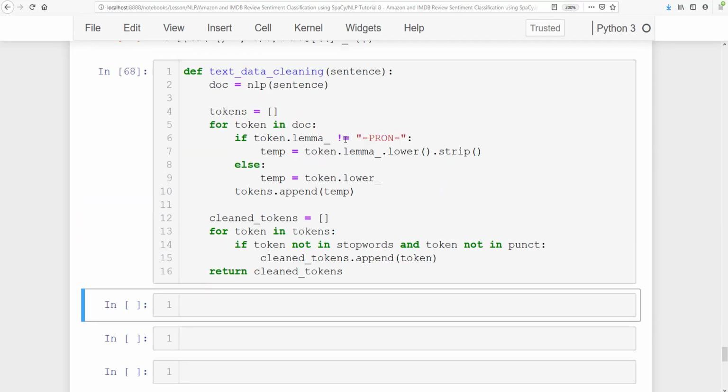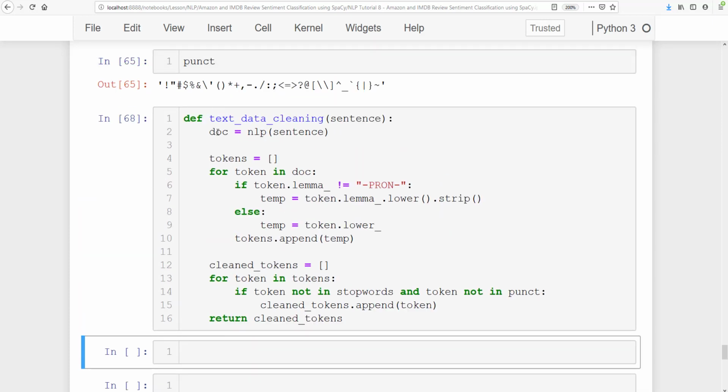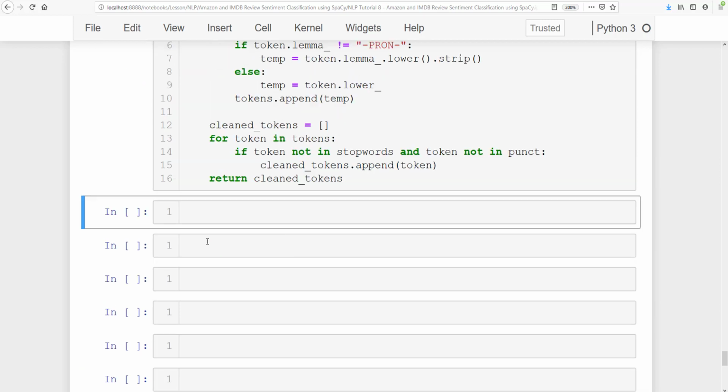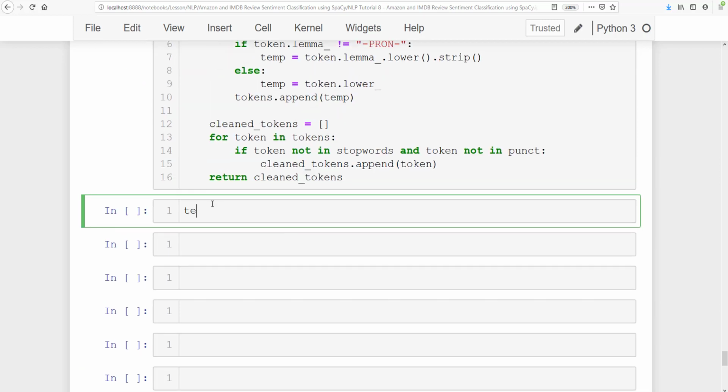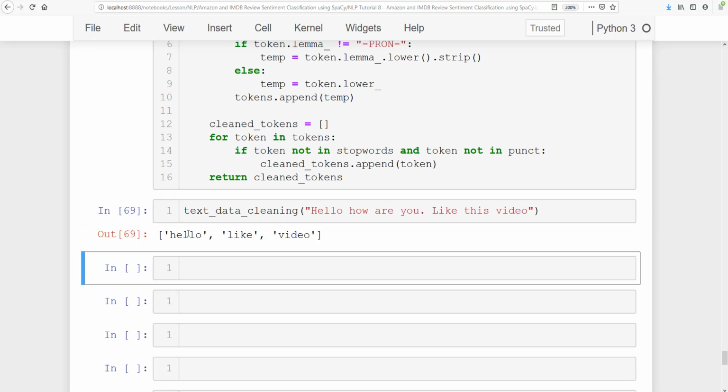Let's go ahead and run this. Now you see here, this is a complete function. For testing purposes, I'm going to call this function text_data_cleaning. I'm going to say, hello, how do you like this video. I'm going to run this. Now once I run this, you will see here hello, like, and video.